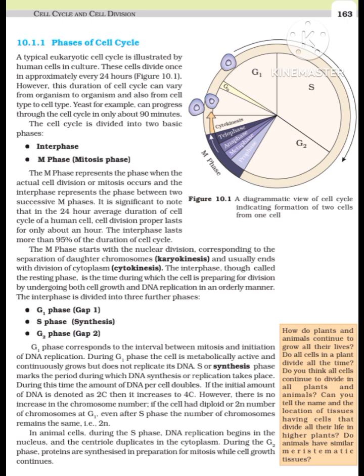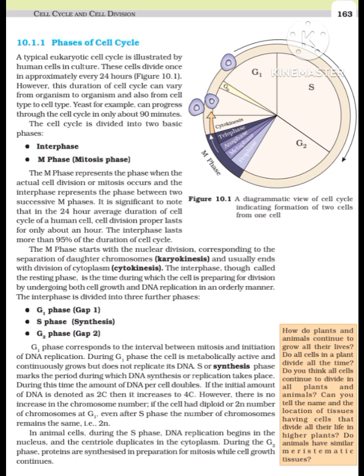The M phase starts with the nuclear division, corresponding to the separation of daughter chromosomes, karyokinesis, and usually ends with division of cytoplasm, cytokinesis. The interphase, though called the resting phase, is the time during which the cell is preparing for division by undergoing both cell growth and DNA replication in an orderly manner. The interphase is divided into three further phases: G1 phase, Gap 1; S phase, synthesis; and G2 phase, Gap 2.